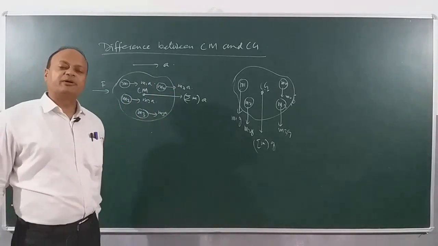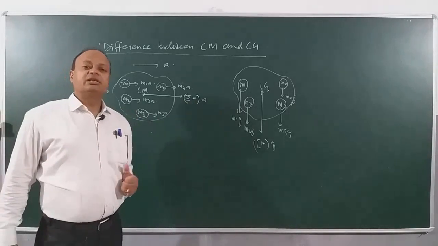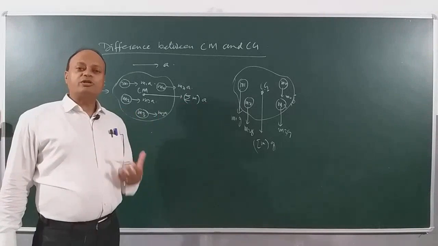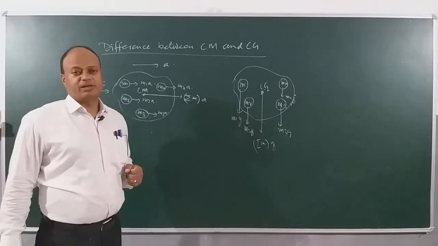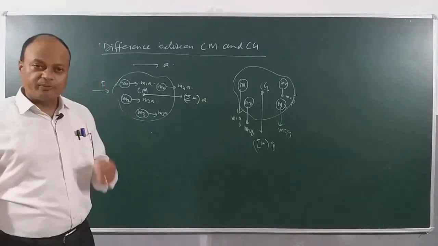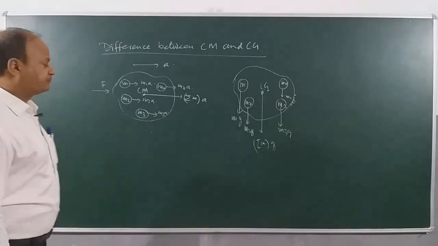So this should be kept by you in mind. Clear? Now once we understood this fine difference between the center of mass and center of gravity, we would like to know what will be the location of the center of mass. Okay, so we'll be seeing how we can calculate, how we can locate geometrically the center of mass of a body. Okay, let's see this.